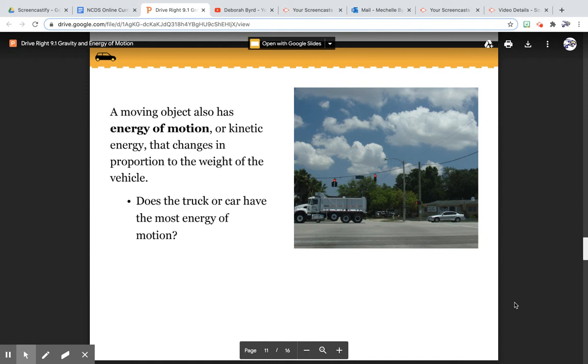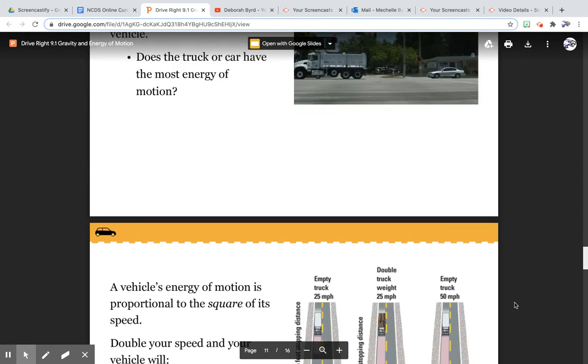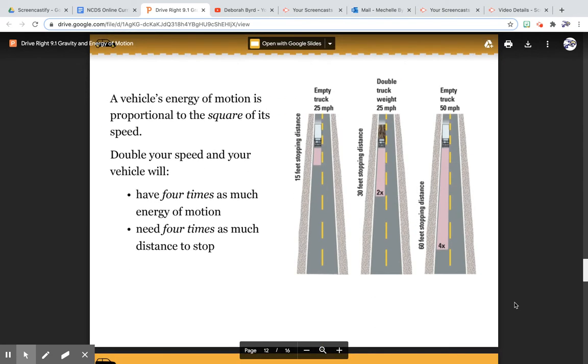A moving object also has energy of motion, or kinetic energy, that changes in proportion to the weight of the vehicle. Does the truck or car have the most energy of motion? A vehicle's energy of motion is proportional to the square of its speed. Double your speed and your vehicle will have 4 times as much energy of motion and need 4 times as much distance to stop. Let's look at the little diagram over here.